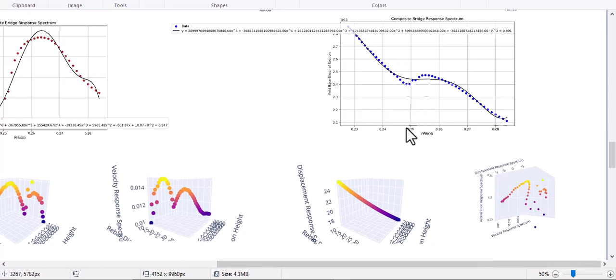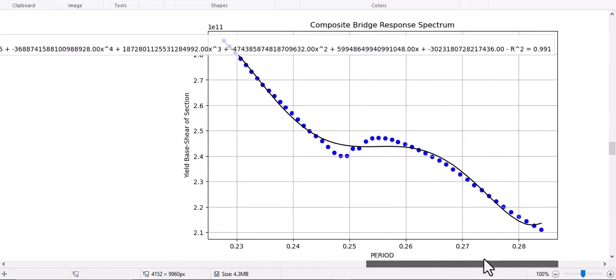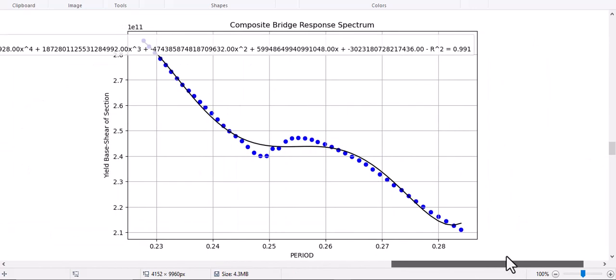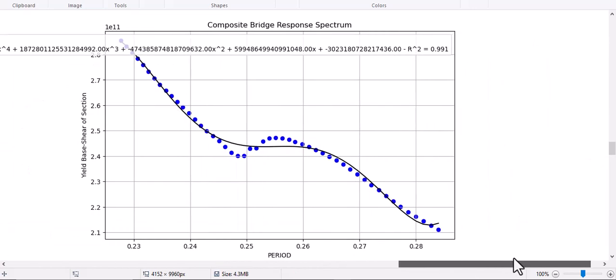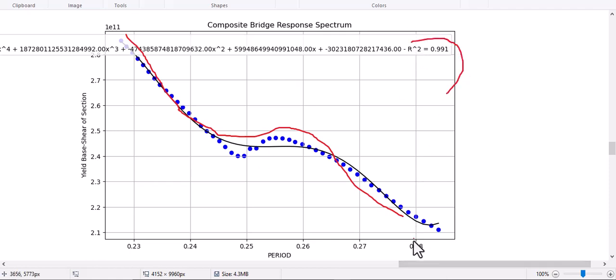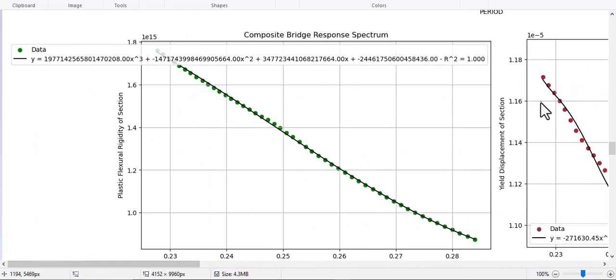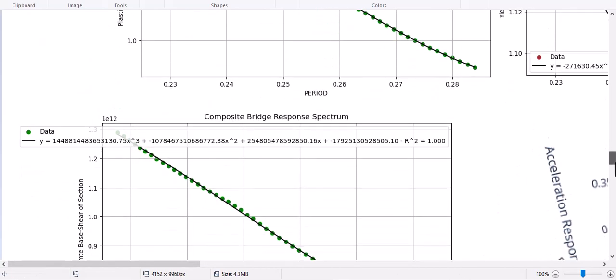So you see yield base shear of the, let's see in here, yeah, yield base shear, and you see it has this shape and very good R squared. You can predict the next value. Let's see the other outputted data.